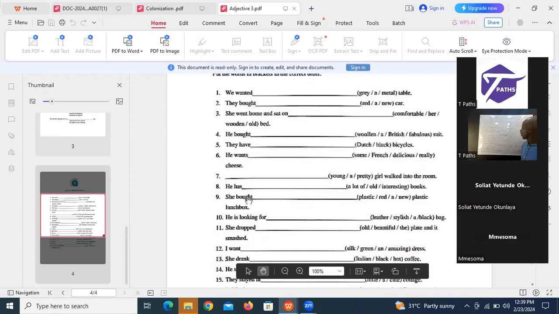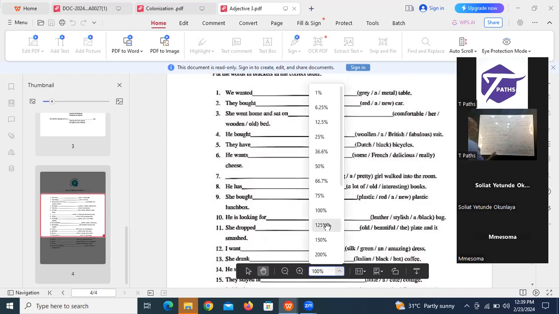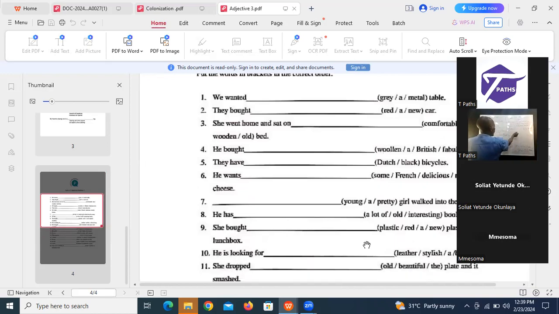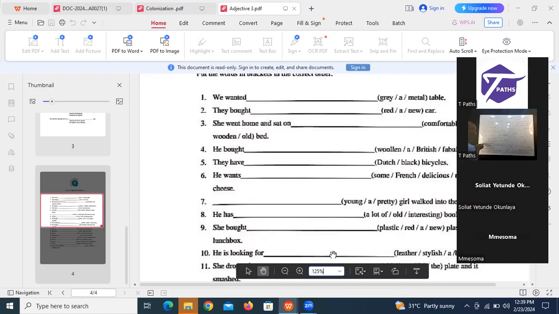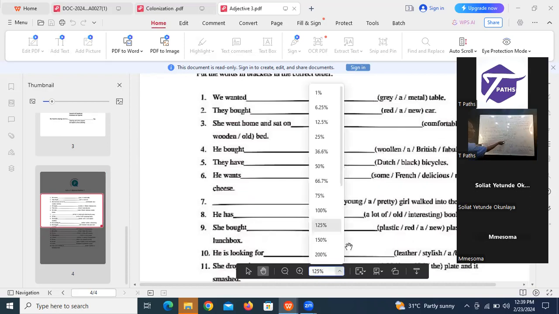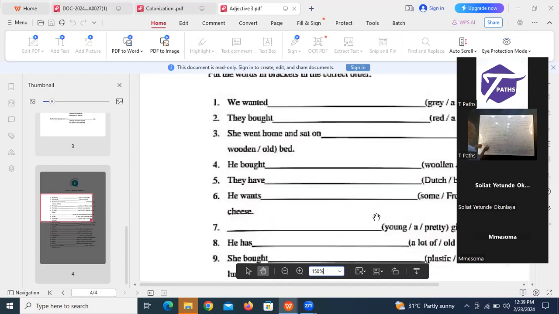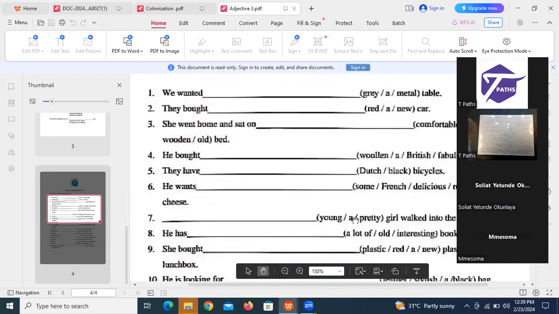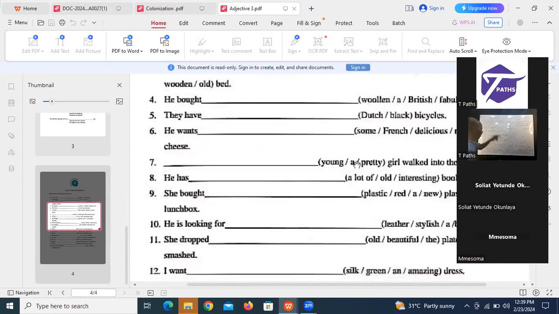Red, a, new. So it's going to be what? He bought a. A is what? Article. Red is color. New is age. He bought what? Look at it very well. Age will come before what? Color. So he bought a. What's going to be next? Look at the age. What? New, red, plastic. A new red plastic.